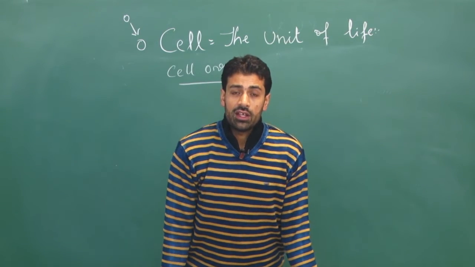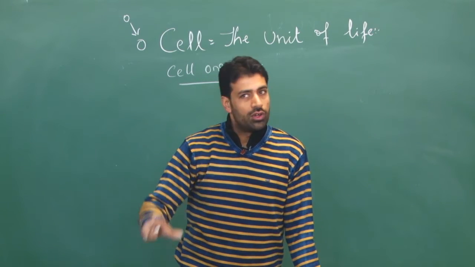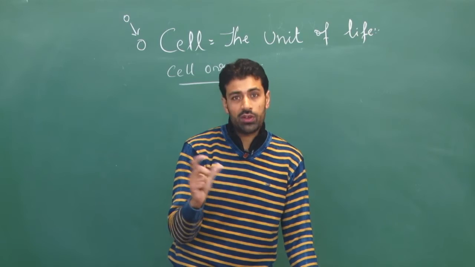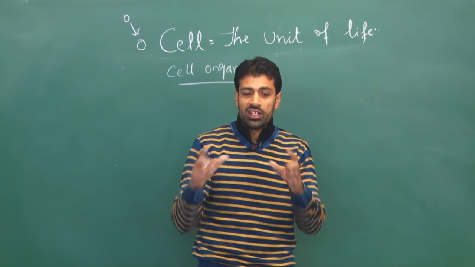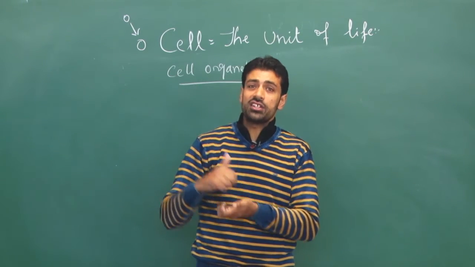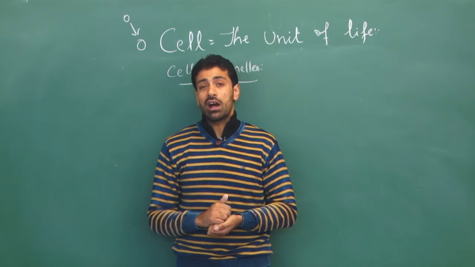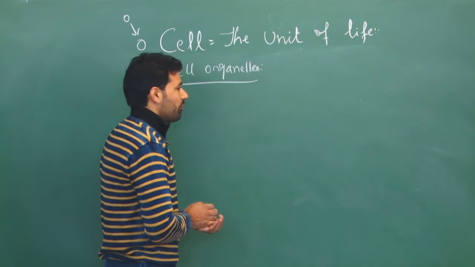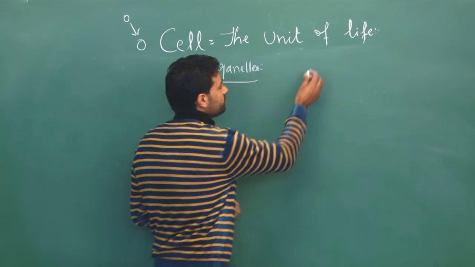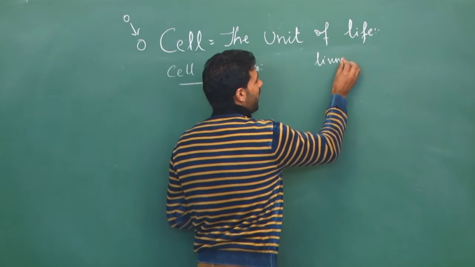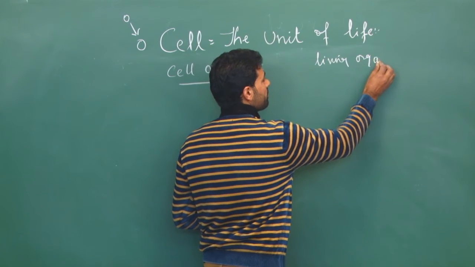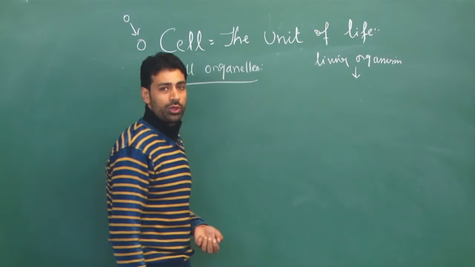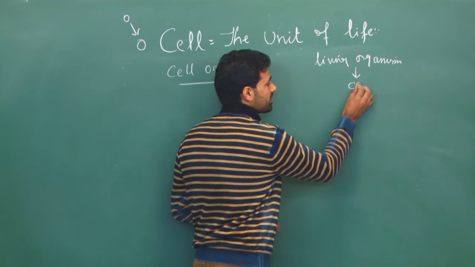Like in chemistry, the whole of matter is made up of building blocks called atoms. Atoms can be studied in greater detail, and you will see that atoms are made up of subatomic particles. In the same way, a living organism is made up of smaller units called cells.